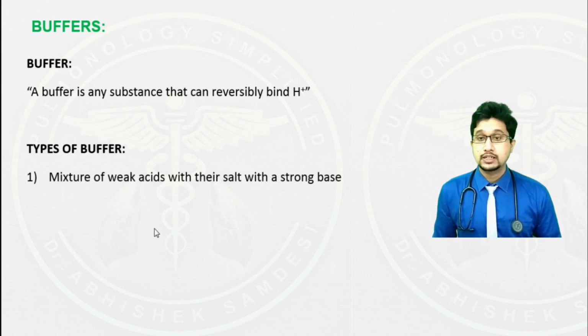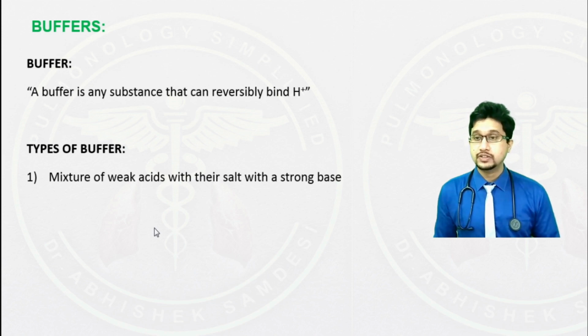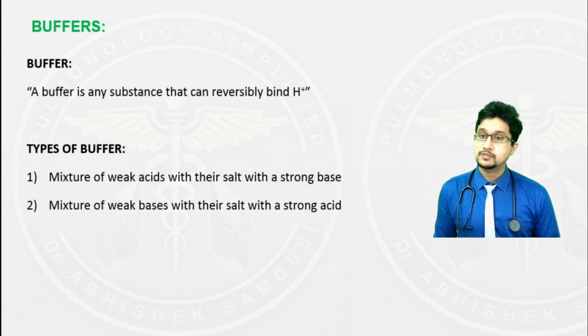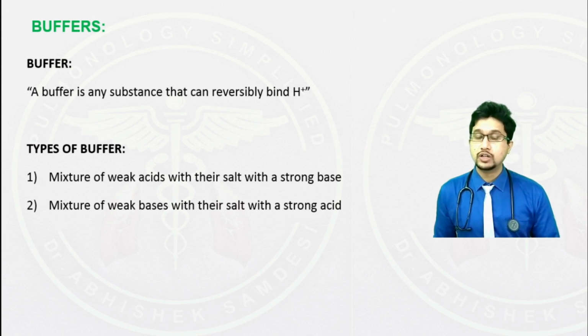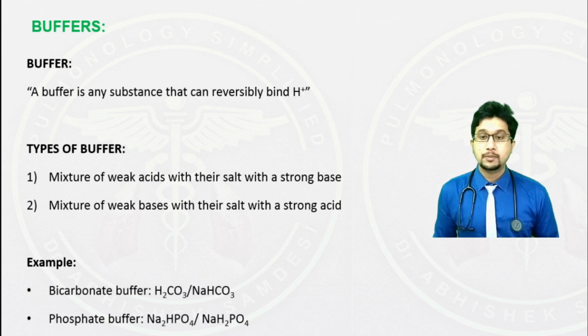The first one is a mixture of weak acid with their salt with a strong base. The second is a mixture of weak bases with their salt with a strong acid. The examples are the bicarbonate buffer and phosphate buffer. Among these two, I shall explain in detail regarding the bicarbonate buffer.